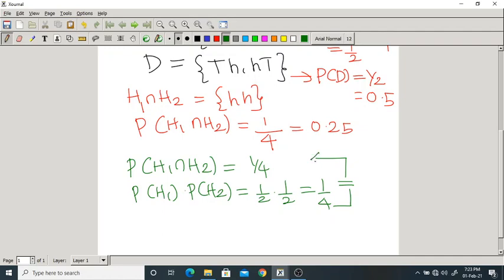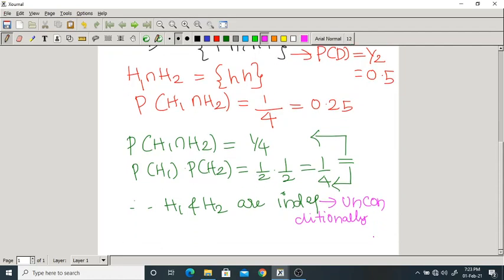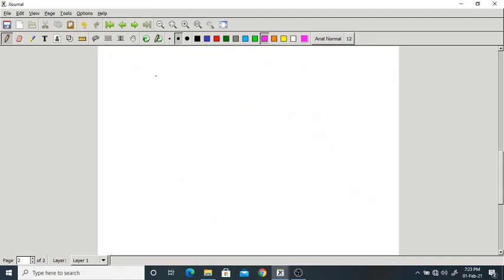Which means, therefore, H1 and H2 are independent. They are independent unconditionally. Okay, but we are checking for conditional independence.